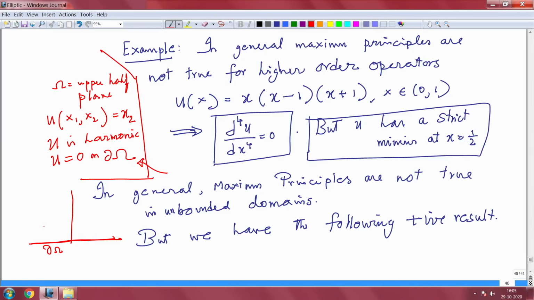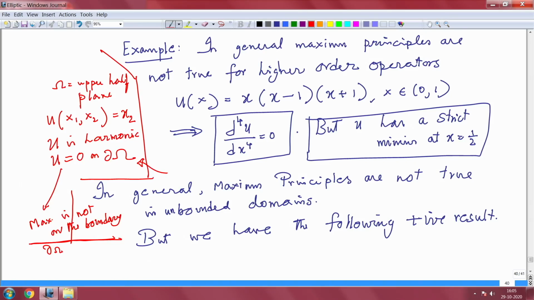So, the maximum is not attained, the maximum is not on the boundary. You can have this in an unbounded domain.